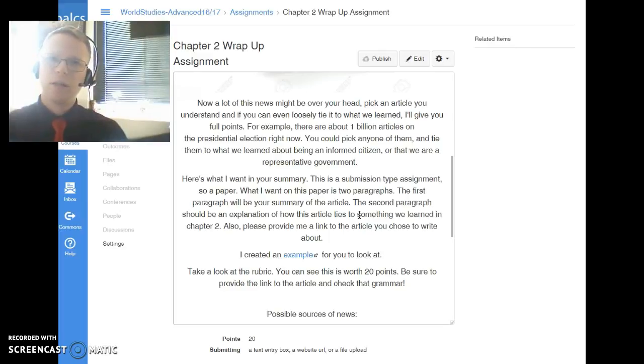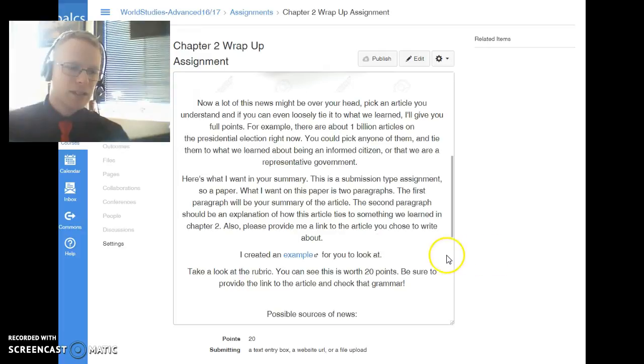Another thing that is required, that second paragraph's worth 5 points. Worth an additional 5 points is linking the article to the page, and then you'll be given 5 points on spelling and grammar.